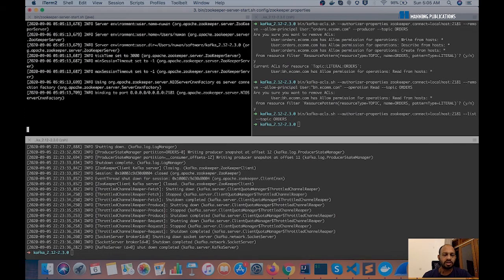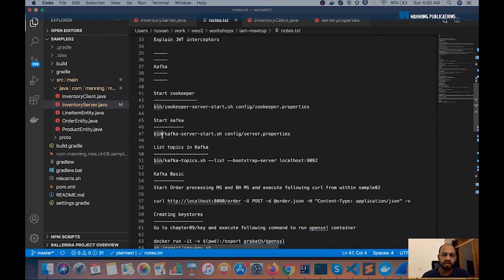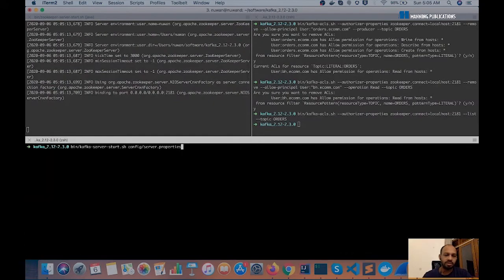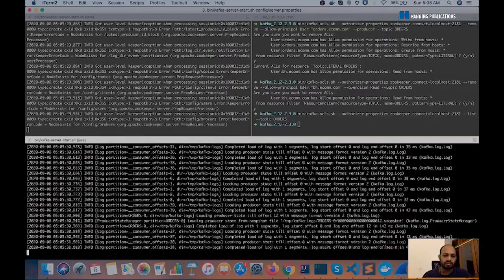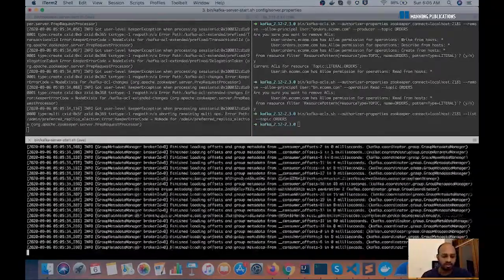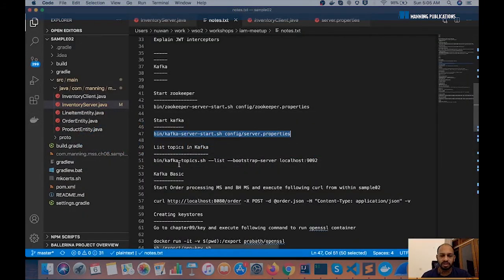We are now executing samples of chapter 9 in the book. Once Zookeeper is up and running, we then start the Kafka server. When Kafka starts, it connects to Zookeeper and informs it of its existence.